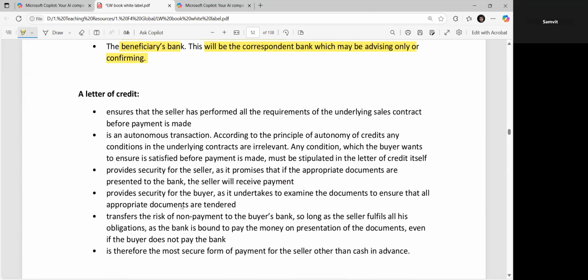Then if we talk about the letter of credit, the same thing, it ensures that the seller has performed all of the required underlying sales contracts. So whatever the terms and conditions, they have now been fulfilled by the seller. It is an autonomous transaction. According to the principle of autonomy of credit, any conditions in the underlying contract are not relevant, right? So autonomous transaction means a transaction.